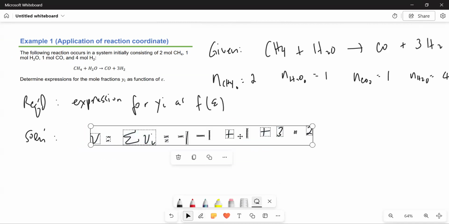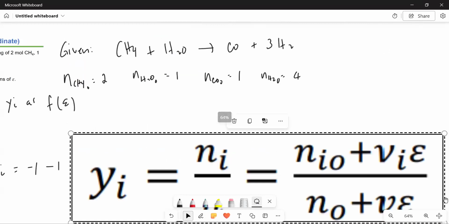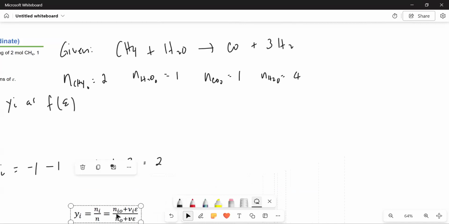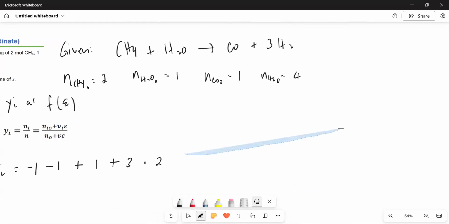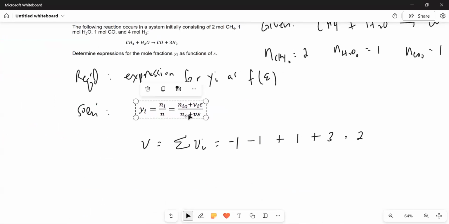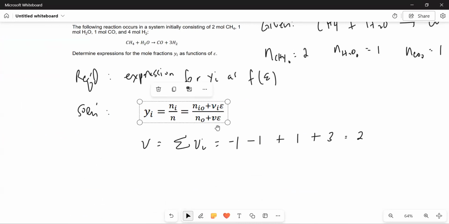So I am going to move this a bit right here and then paste this one. All right, so this is what we're aiming for, this equation. We have an expression for nu.